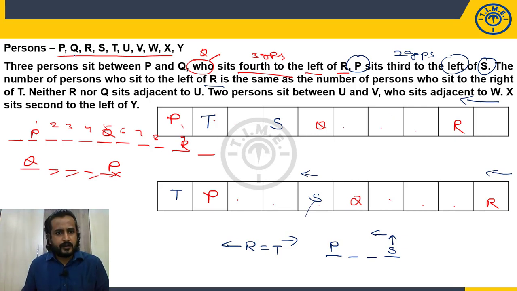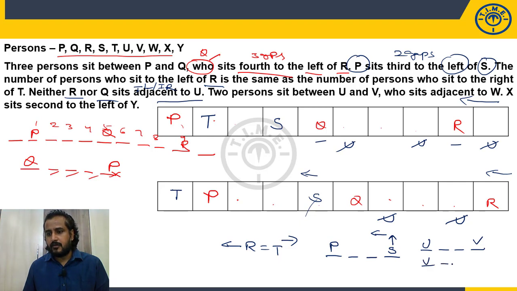What is the next statement? Neither R nor Q is adjacent to U. Adjacent means immediate left and immediate right positions. So for Q, immediate right cannot be U. For R, immediate left as well as immediate right cannot be U. The same is true in case 2 also. Fine. Next, 2 persons sit between U and V, and V is adjacent to W. 2 persons between U and V: U, then V, or V, then U. And V is adjacent to W.